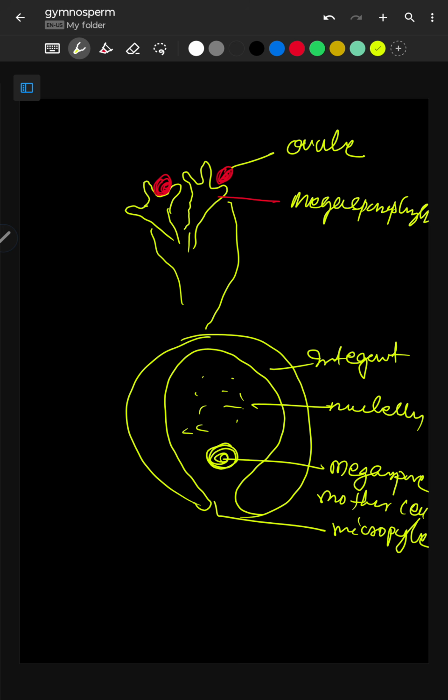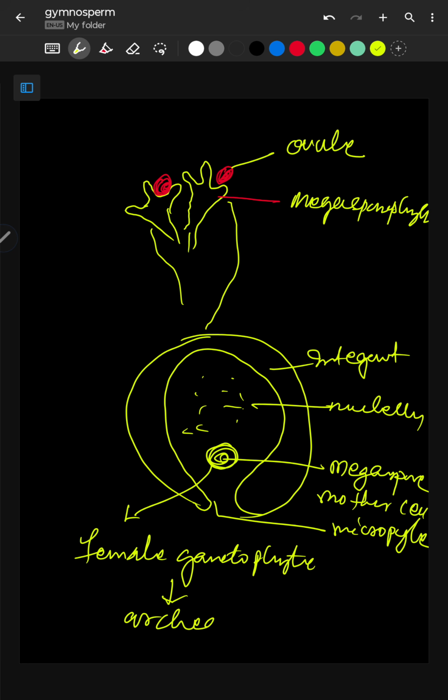Now this megaspore mother cell develops into the female gametophyte, which is called archegonia, and contains the egg. Okay, it contains the egg.